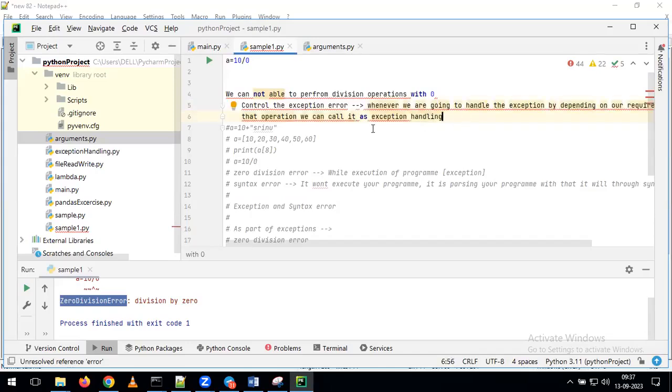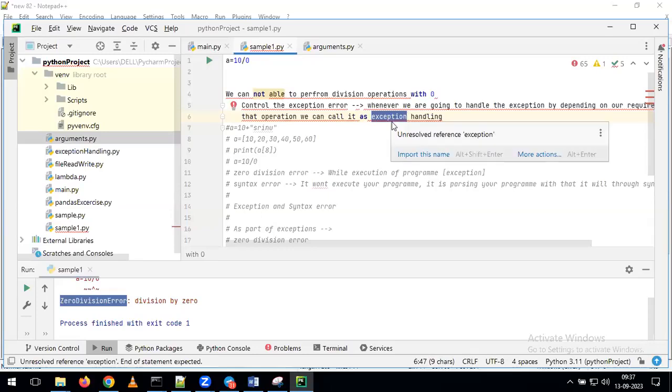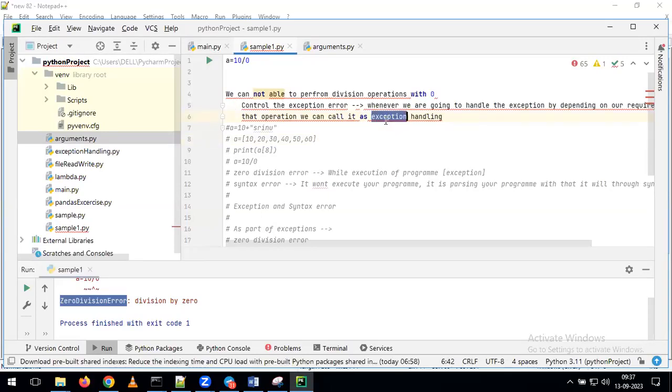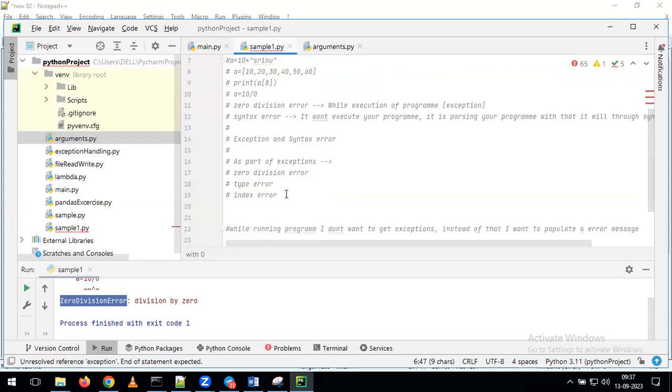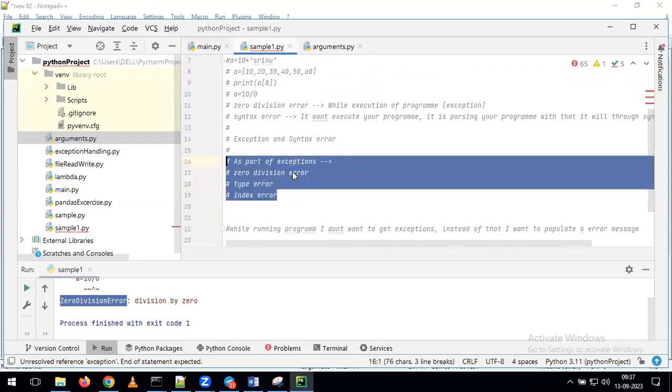In the name only you can see the answer also. What is the meaning of exception handling? We are handling the exception. If you want to understand this, first we need to understand the meaning of the exception. For that reason, first we started discussing the meaning of syntax error and the meaning of exception. Now you know the meaning of the exception. At the same time, you know the different types of exceptions we can see as part of our program execution.